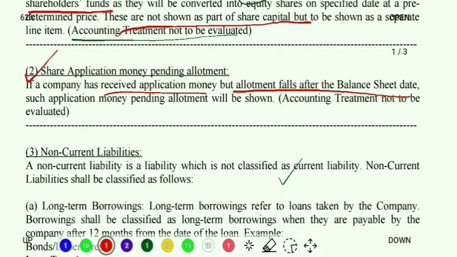Then whatever application money I have received, that money will be shown under this heading. It is share application money pending allotment, or you can read it this way, so the meaning will be more clear: share application money received but allotment is pending. Now I hope all of you have understood.